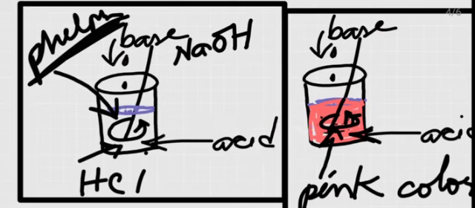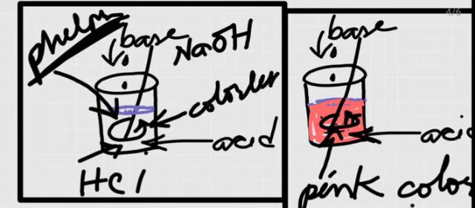So in this way, the phenolphthalein indicator is used to tell whether a solution is acidic or basic. When the solution is acidic, phenolphthalein is colorless. Here this solution is colorless, and here this solution is pink in color.